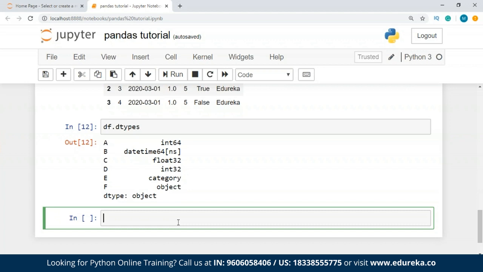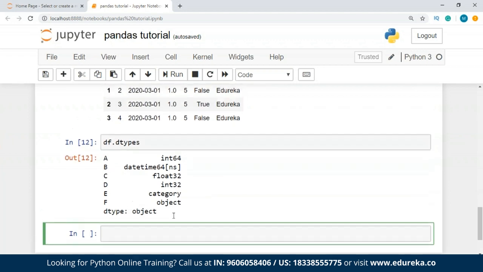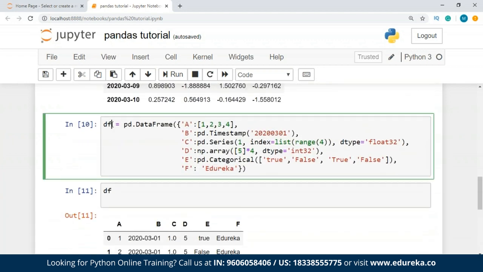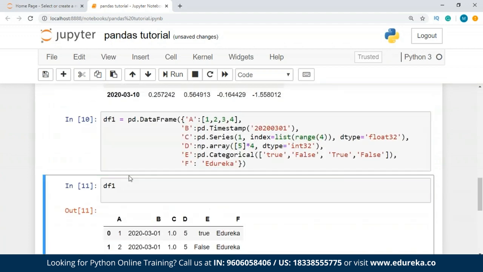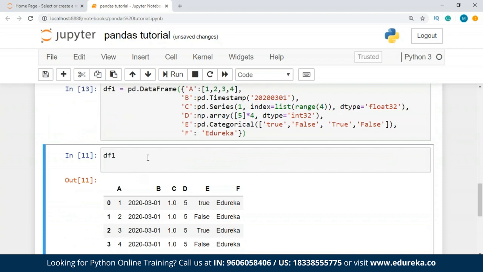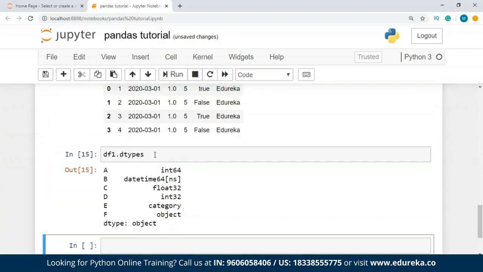So we'll do one thing. First of all, we have data frames already that we have over here. I'll just change it to df1 so that we have different data frames, guys. I'll run this, and this as well.